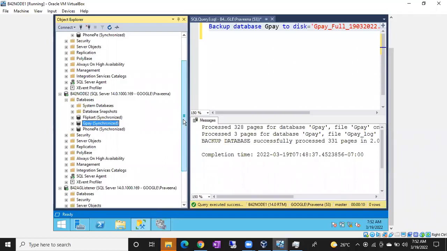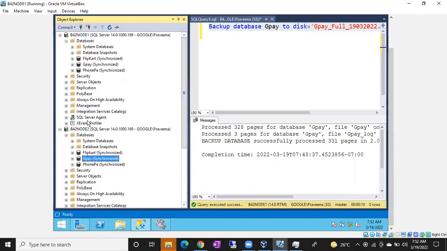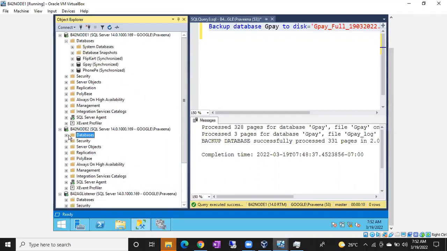Okay, if you remove the database from AG, as from primary the database is available, nothing happened. It will work, guys. But there will be no standby. If something happened to the database, there will be no standby. So don't think that if I remove the database from AG, it won't work. It will work, but try to add the database into the AG setup immediately. Otherwise, there is no standby, right? If the database is corrupted and all, it will create a lot of issues.